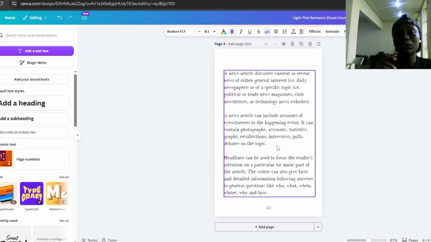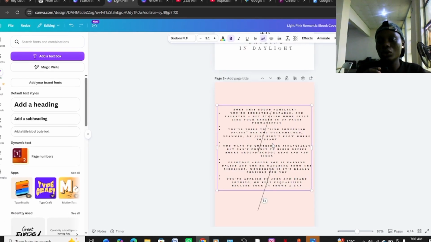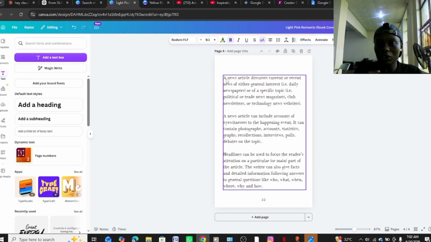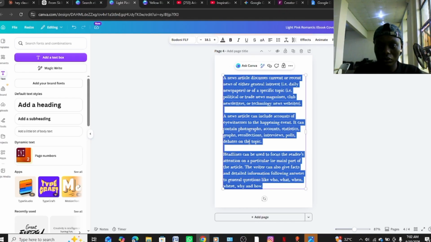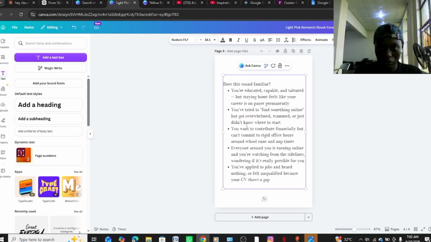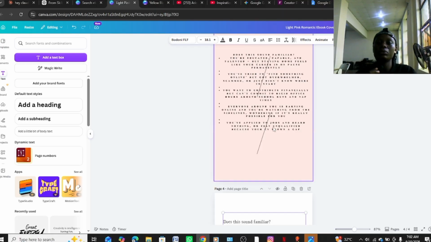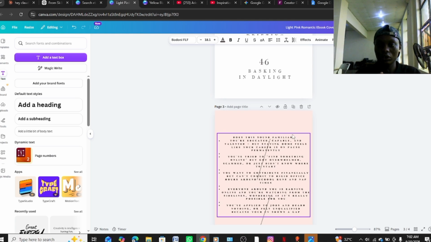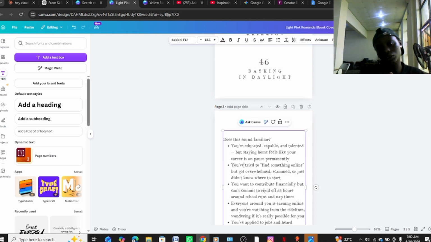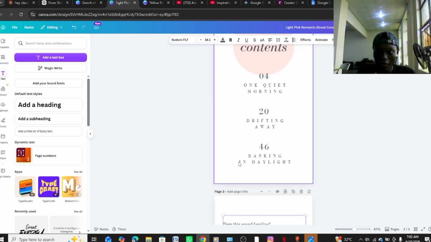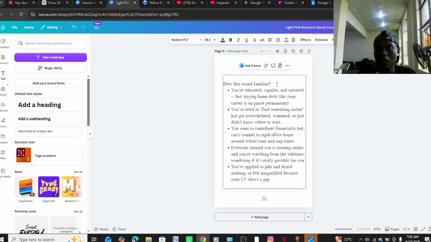So this is not really nice, but okay, let's say we want to put in everything over here. I want to put it here. Let's do it. So you see, this is nice. So let me delete this page. I'm gonna delete this page. See, I already deleted the page. So does it sound familiar? Blah blah blah blah blah blah.